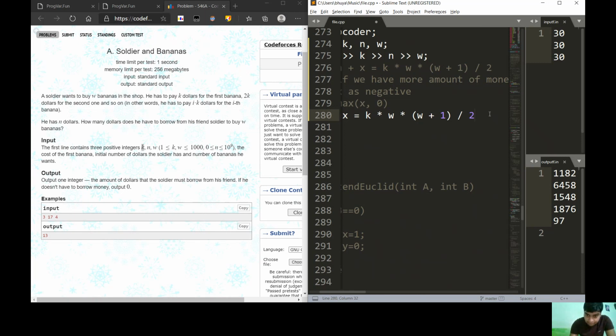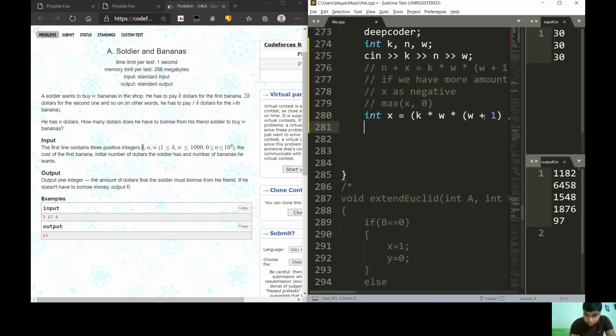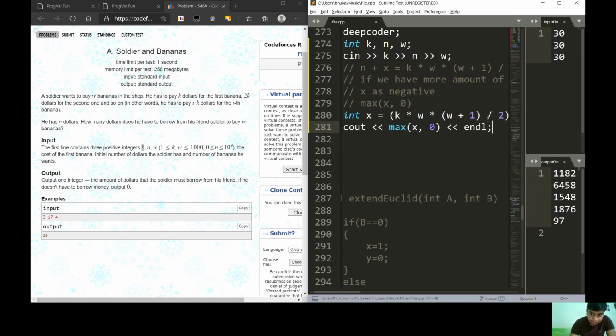So here let me put a bracket around it, minus N. Now see, we output the max of X comma 0 and a newline.